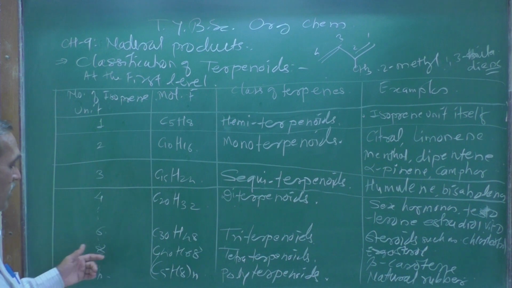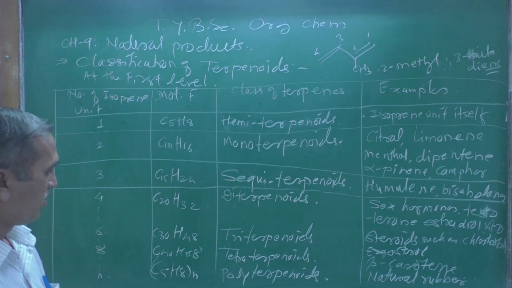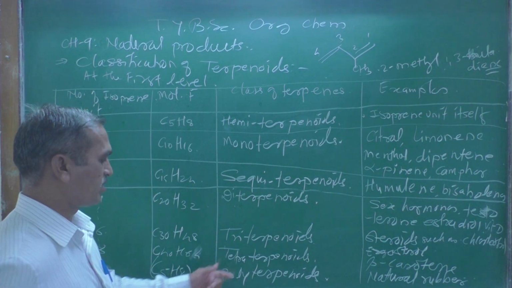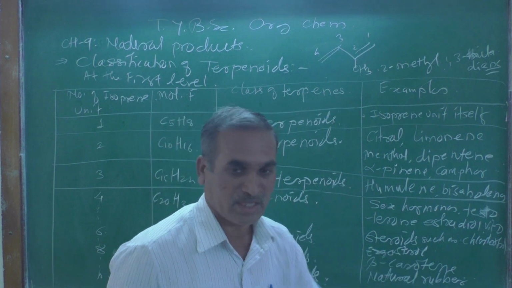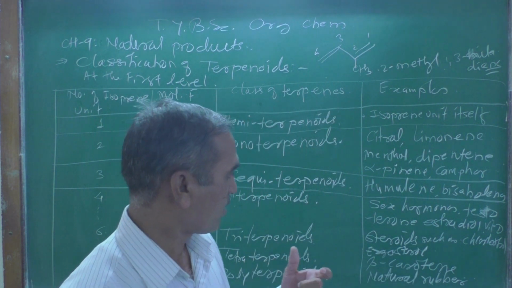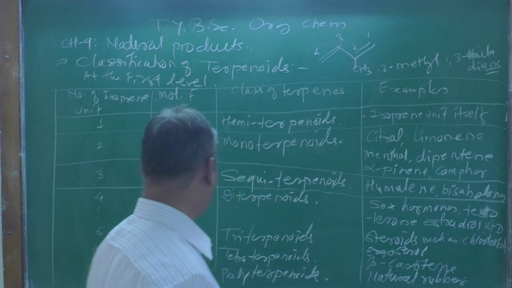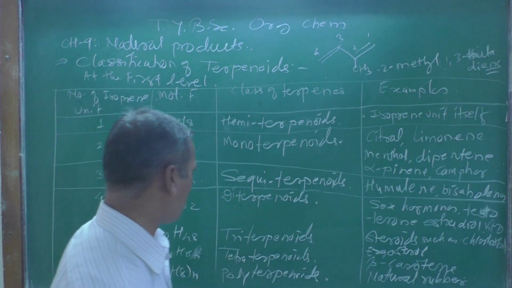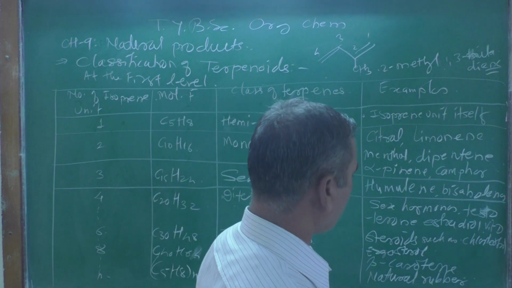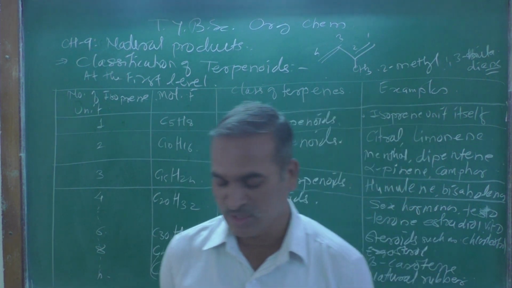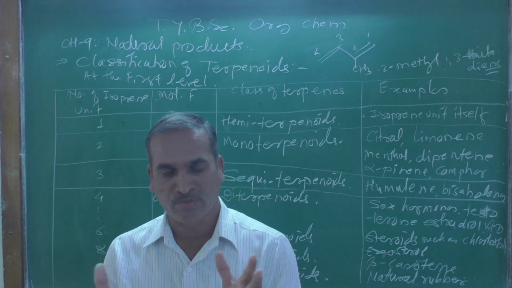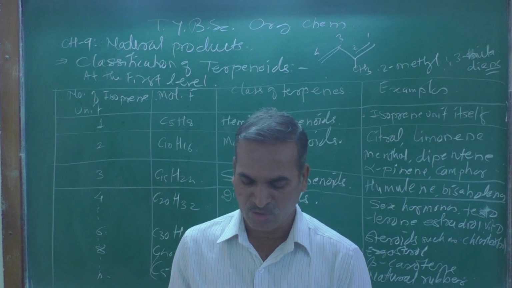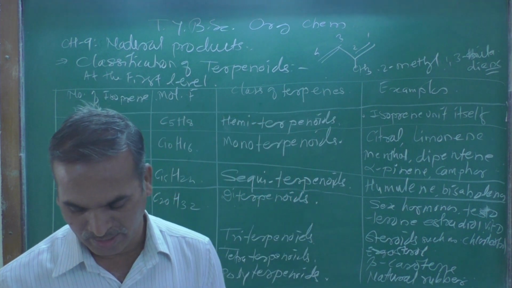And now here 8, C40H64, that is tetraterpenoids, present in beta carotene. And n number of C5H8 units gives polyterpenoids, and that is natural rubber. So these are the classification of the terpenoids on the basis of the first level.